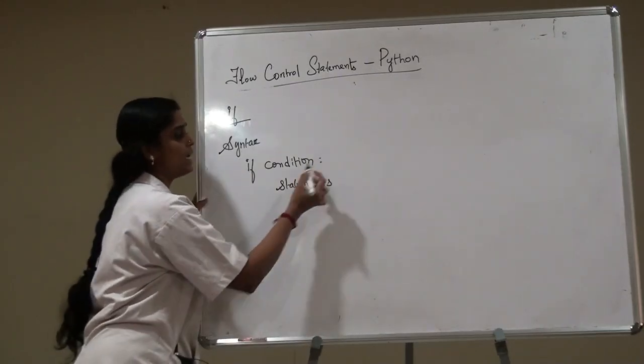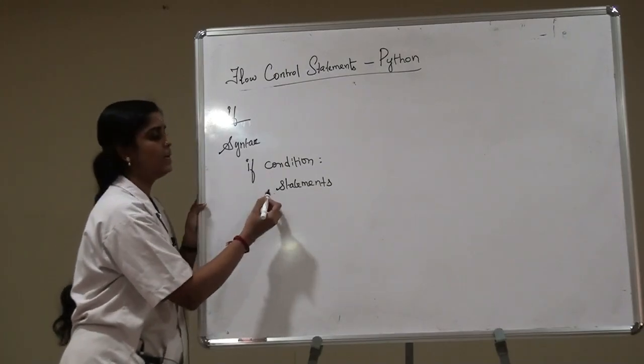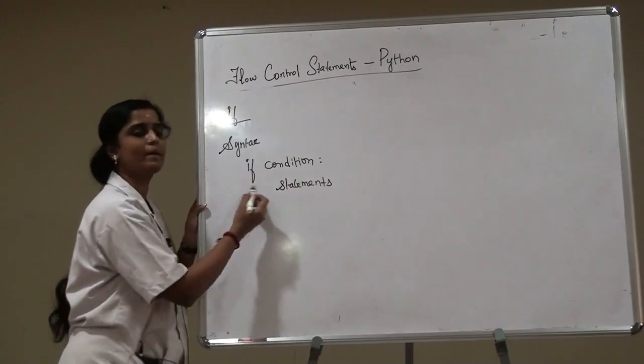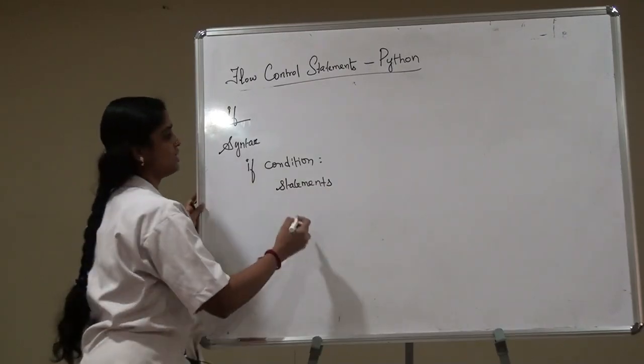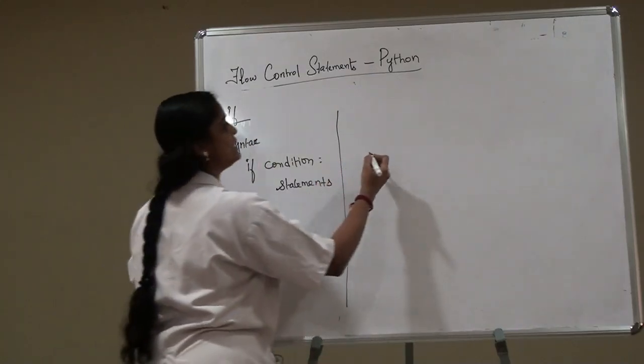Okay, the body of the if statement is determined using the indentation. Let us see an example. Before going into the example, first we will see the flow chart.